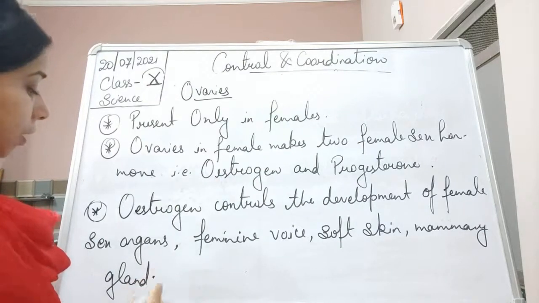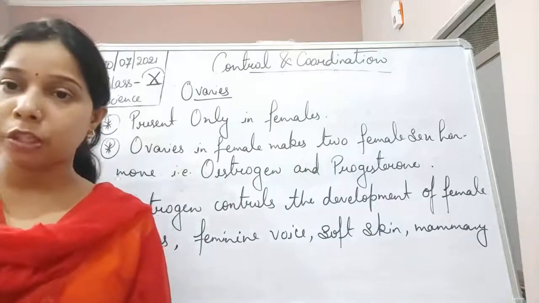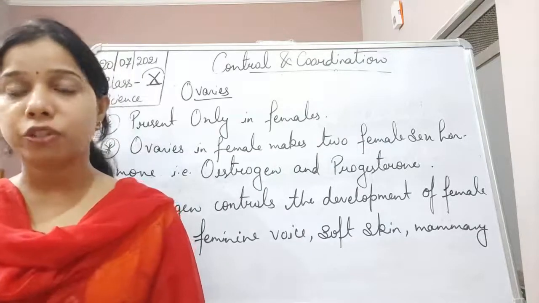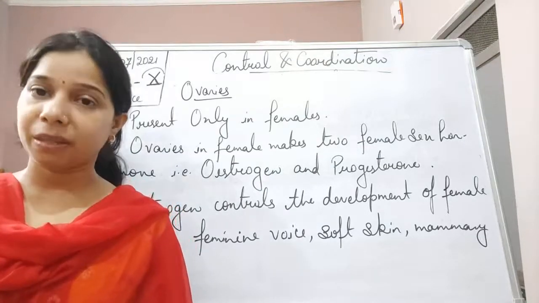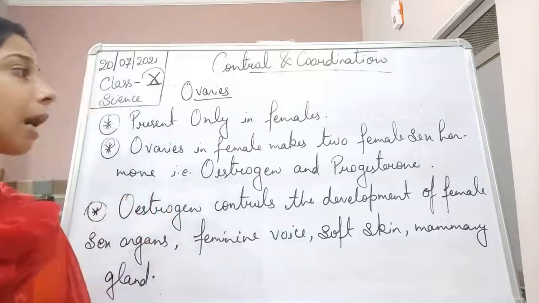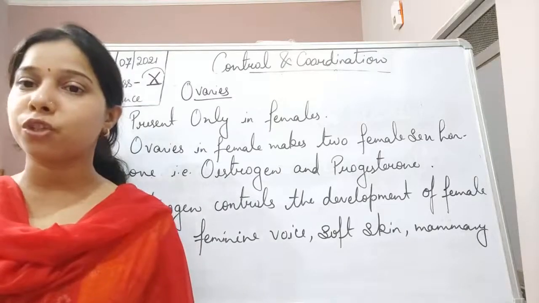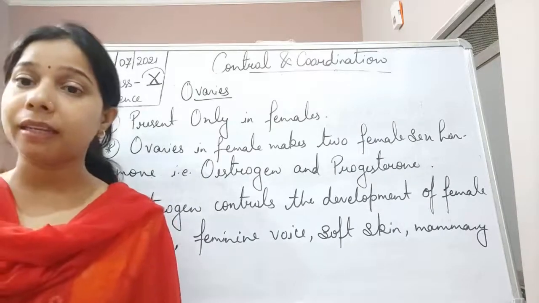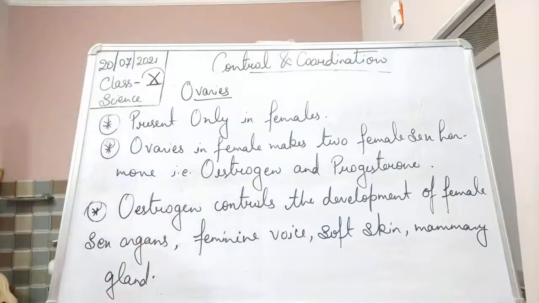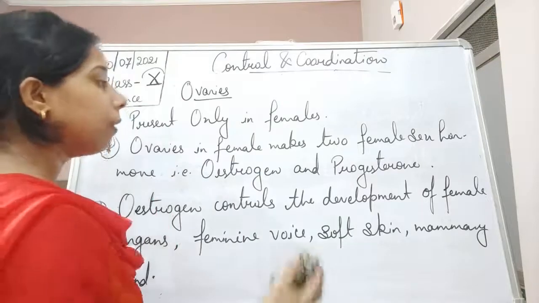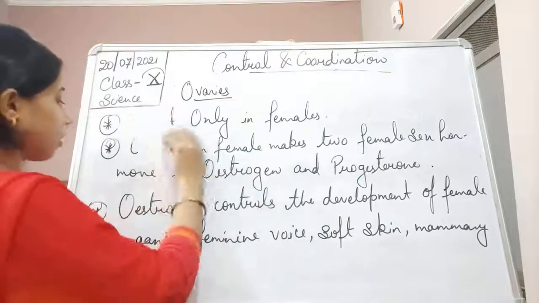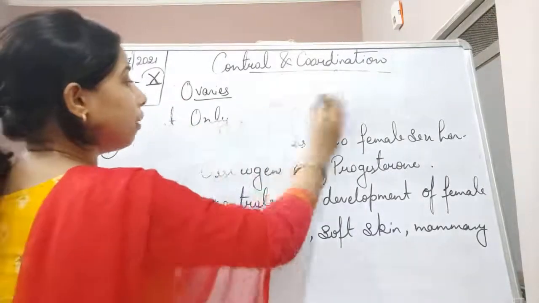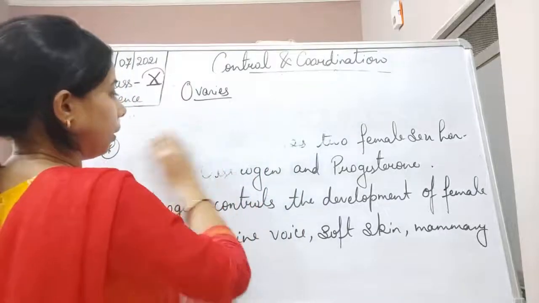This estrogen is actually associated with puberty, because all these changes which happen in a woman basically happen when the girl reaches the age of puberty, and the age of puberty for the girl is mainly 10 to 12 years. So these kinds of changes in the female sex organs happen when the female reaches puberty.